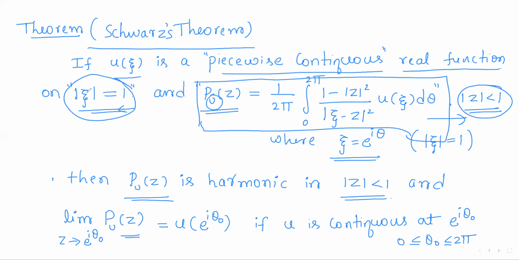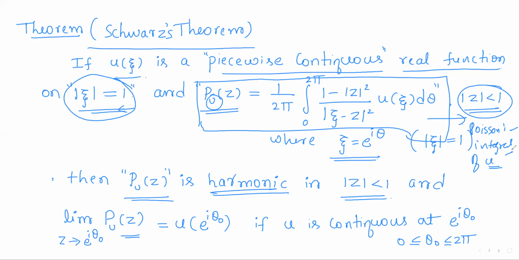So this is the hypothesis. u of xi is a piecewise continuous real valued function, and P_u of z is nothing but the Poisson's integral of u. With this hypothesis, we have to prove P_u of z is harmonic. That is, we will prove the Poisson's integral of u is a harmonic function.